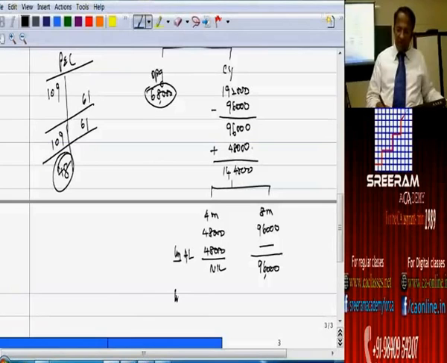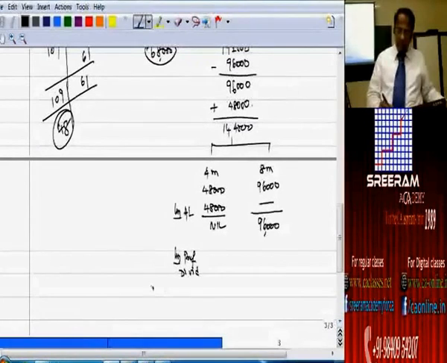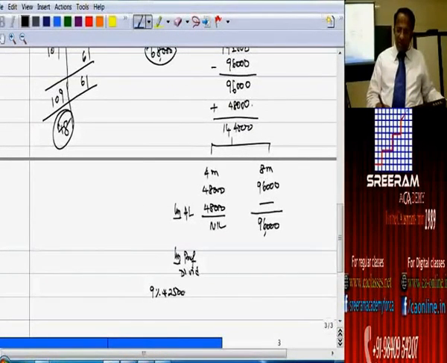Preference dividend less preference dividend, 9% on 25,000 only. How much? Into 4 by 12. Here similarly 9% into 25,000 into 8 by 12.